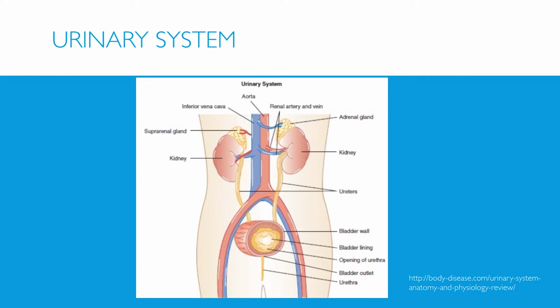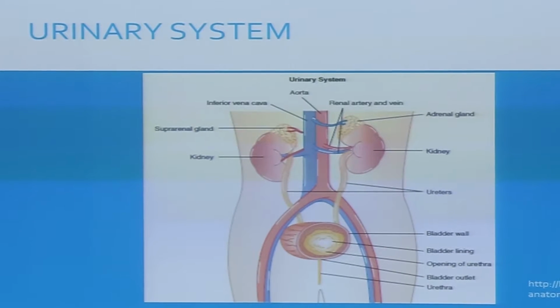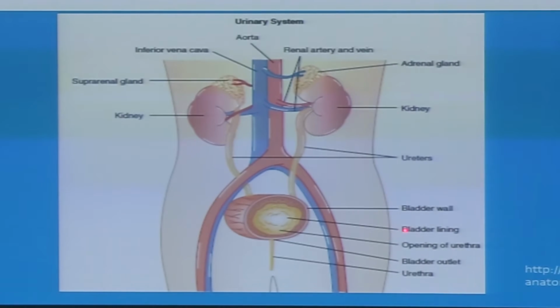We start with the kidneys, go down through the ureters, then into the bladder, and you can see the bladder is composed of bladder wall, the bladder lining, then the opening of the urethra, and the bladder outlet, and then finally to the urethra. So this is the flow of urine.